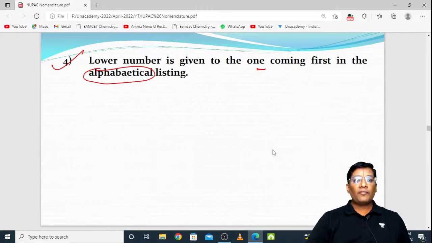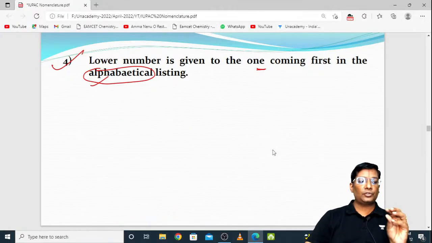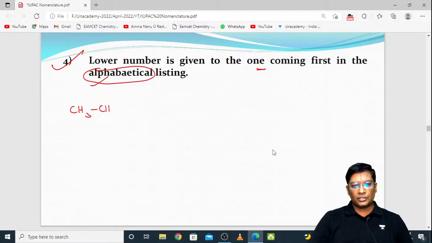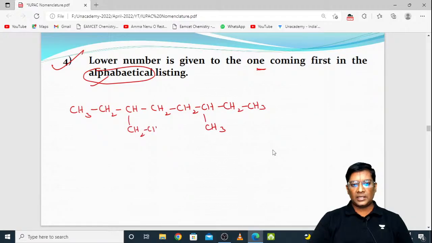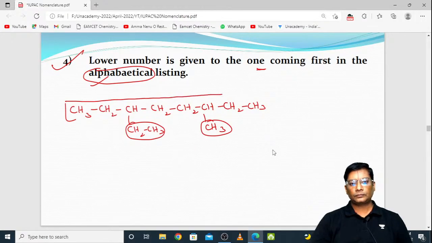Coming to the next example. In the alphabetical listing of substituents, whichever comes first, that group is given the very least number. That is most important. Suppose I give an example like this: CH3, CH2, CH, CH2, CH2, CH, CH2 and CH3, with CH3 and CH2, CH3 as branches. This is one substituent, this is another substituent. See here, it is the longest continuous chain.